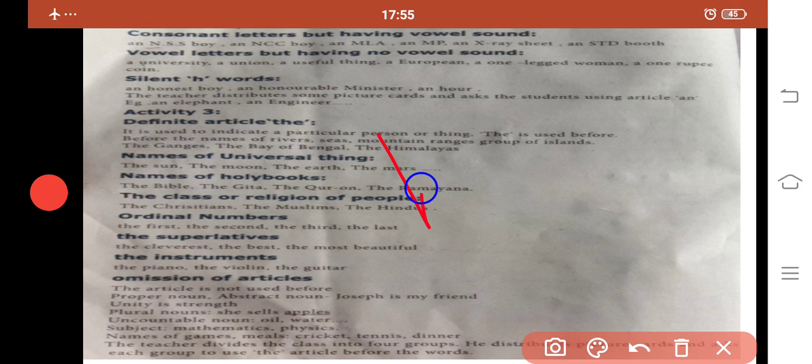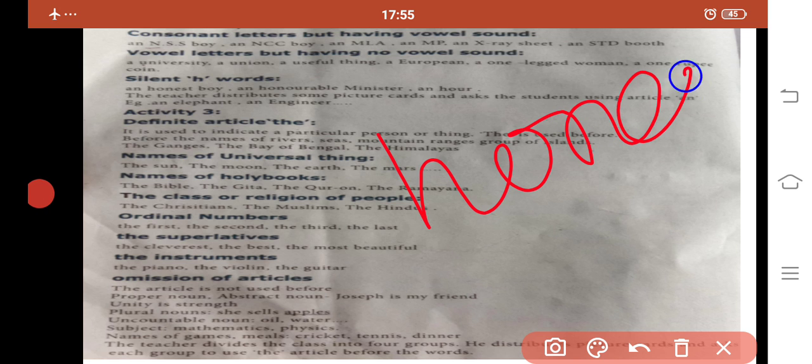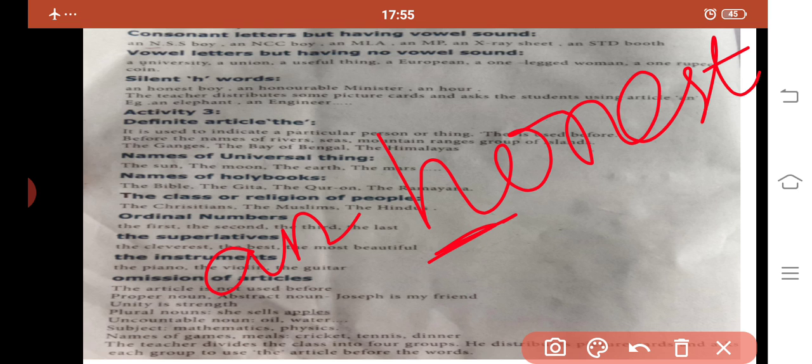And then before the silent H words. Here we are saying, for example, honest. How do we pronounce it? Honest. We are getting the vowel sound here, so we are using an before this word: an honest man. The H is silent here. Before the silent H words we are using the article an. Like this we have many words: an honorable minister, an hour.